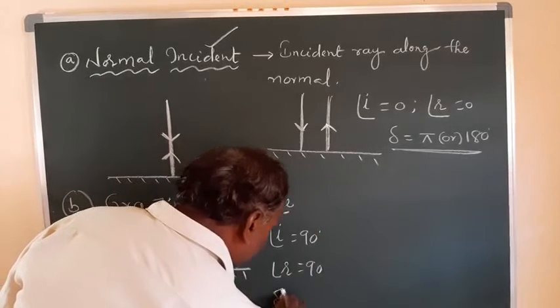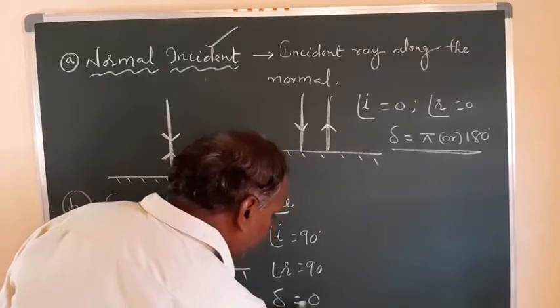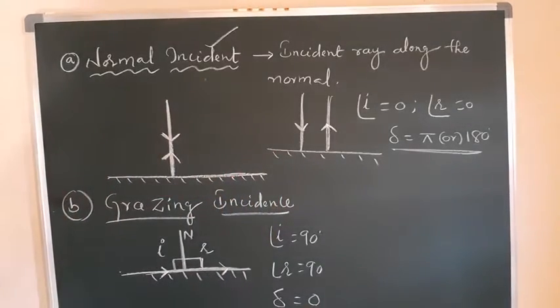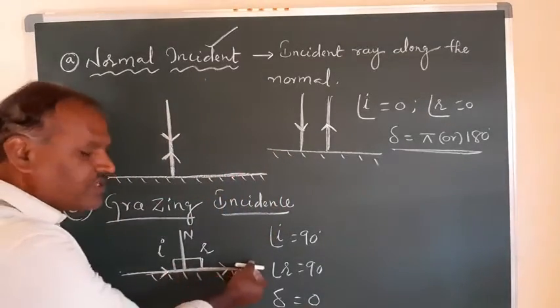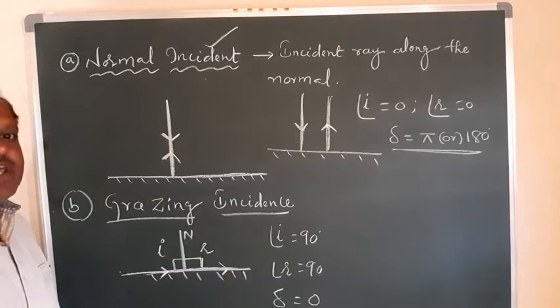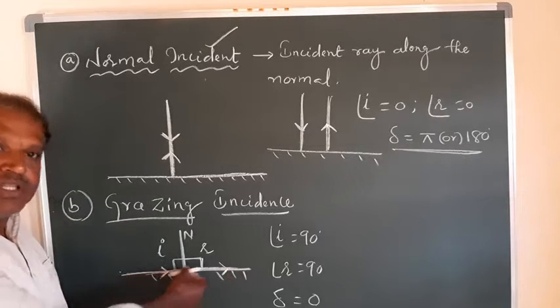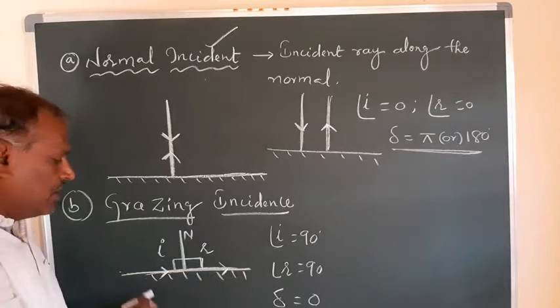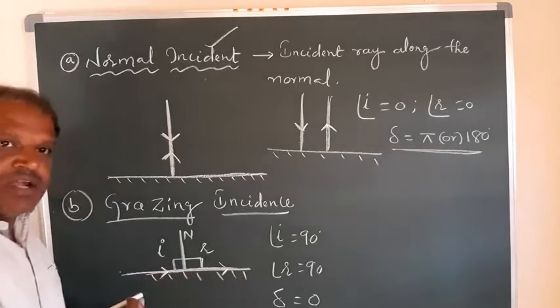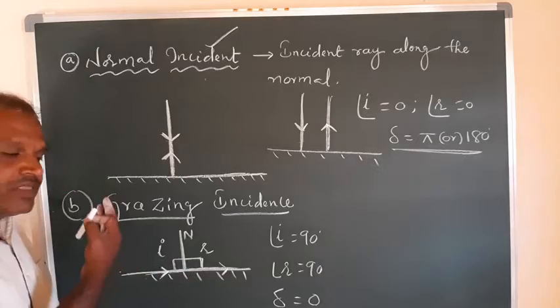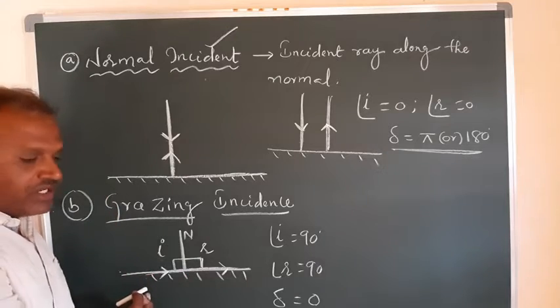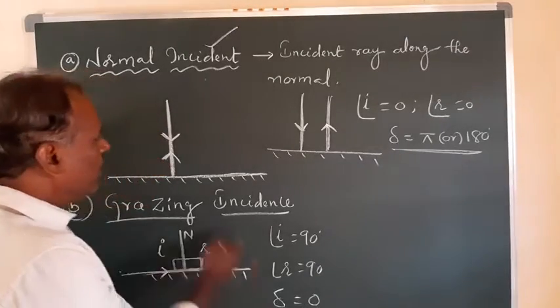And what about the deviation? Deviation is 0. There is no deviation. The light ray propagates along the same surface without changing direction. The reflected ray will simply continue along the same path it was incident. So in this case we cannot observe any deviation. So delta is 0.